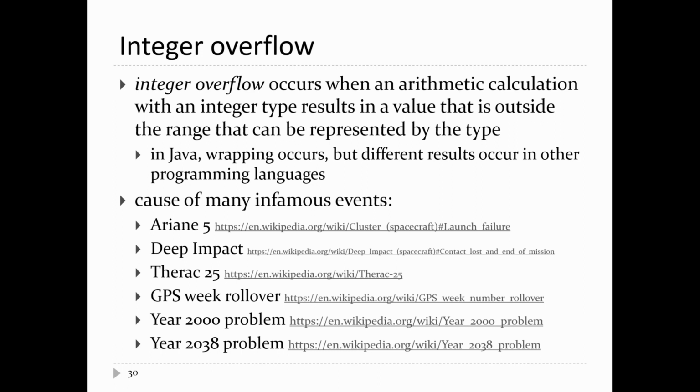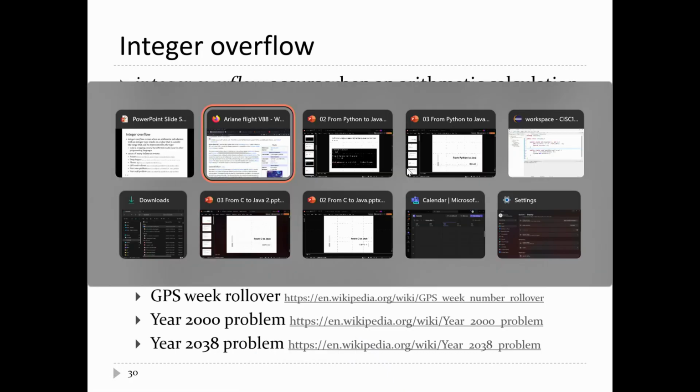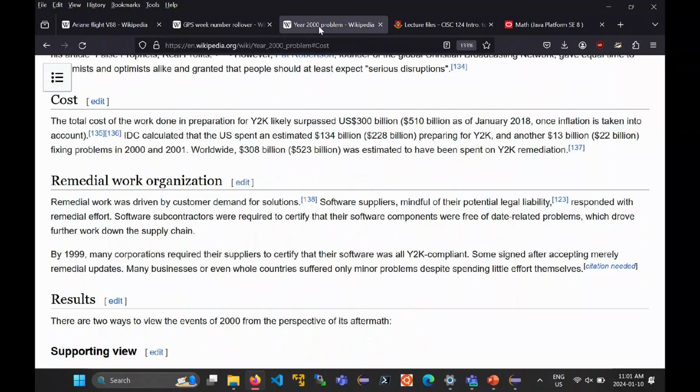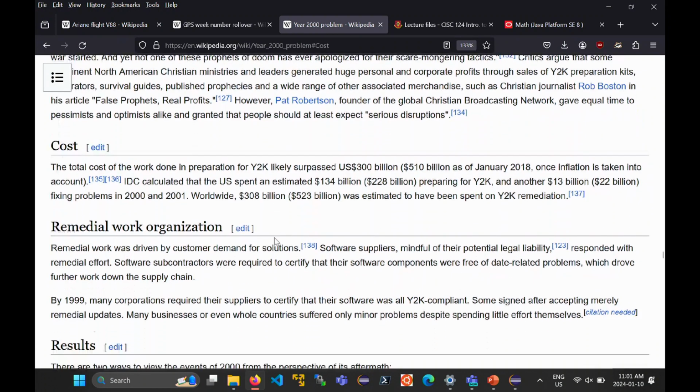That's a big problem if you're representing the age of a person, for example. Suddenly someone is either 100 years older than they should be or 100 years less than they should be. If you're paying out interest on some sort of investment, that's also a huge problem. You're either paying out 100 years too much interest or 100 years not enough interest. And so a huge effort went into solving this problem. People made lots and lots of money fixing this problem, including someone in our Department of Computer Science who's now retired. How much did this cost to fix worldwide? No one actually knows. It's estimated, though, that roughly $300 billion was spent fixing software to deal with this problem.